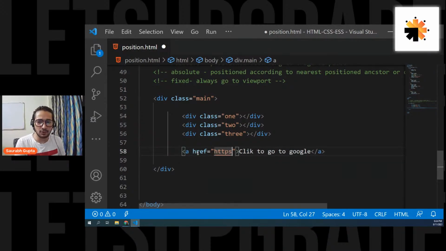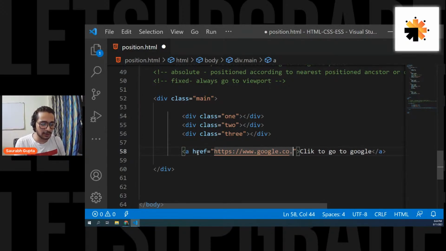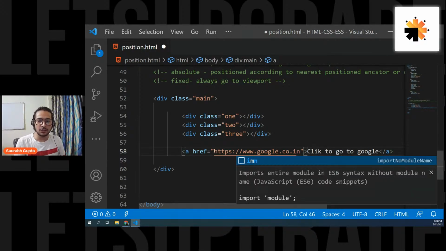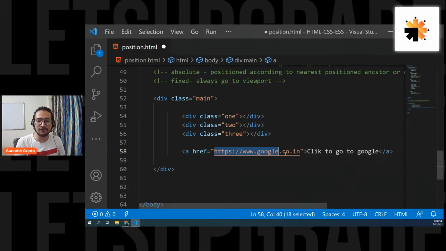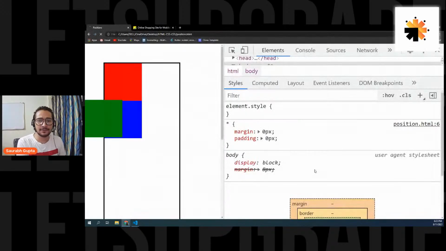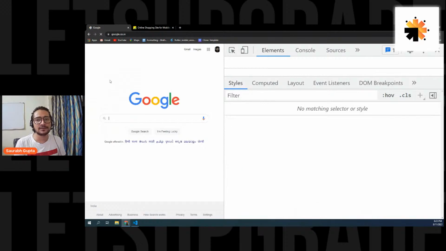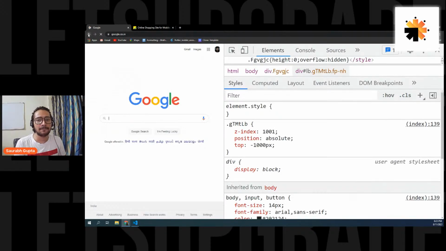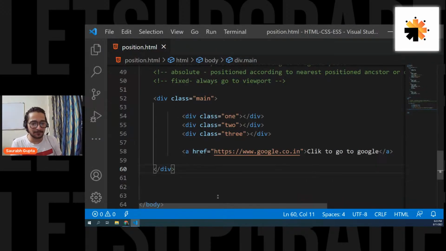So in our case, I want to go to https://www.google.co.in. So simple. Here, in href, you simply have to put the link, and the text inside the a tag, and that's it. See? Now click on this, and I go to Google. Simple. So that's how you create a link.